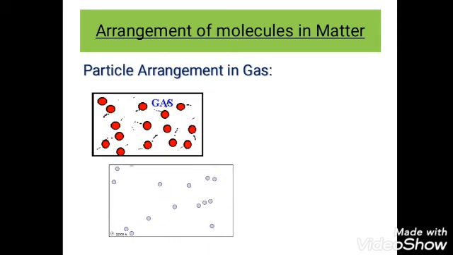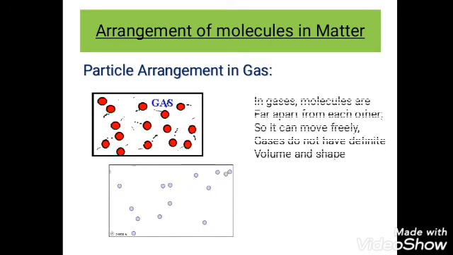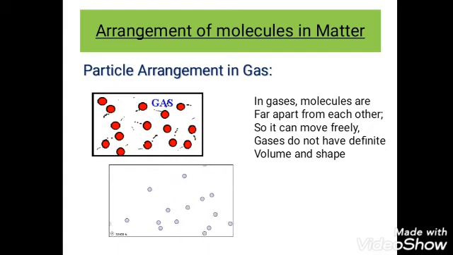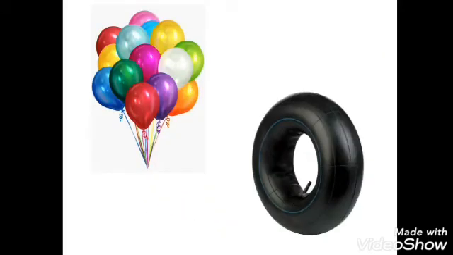And like liquids, gas has no shape. It takes the shape of the container. And also it does not have a definite shape or volume. For example, you can see here, as gas filled in balloons and in tubes, it occupies the balloon shape or tube shape, right? Yes, that's why we say gases do not have a definite shape.